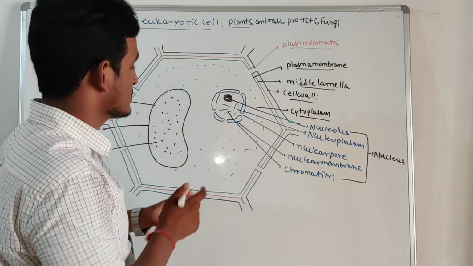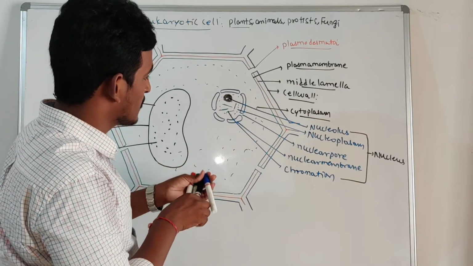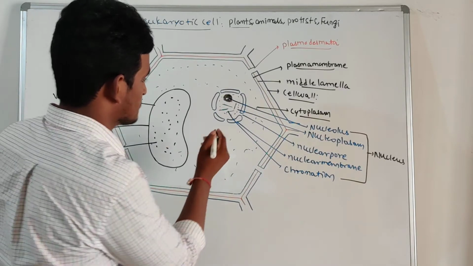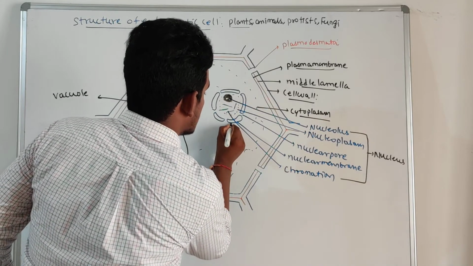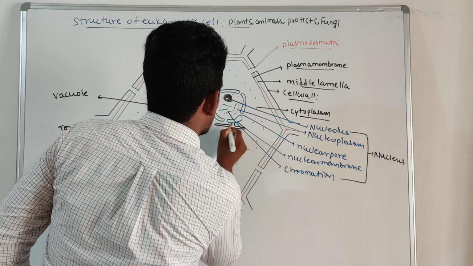After the nucleus, on the surface of the nuclear membrane, it will produce another membrane, a tubular structure.